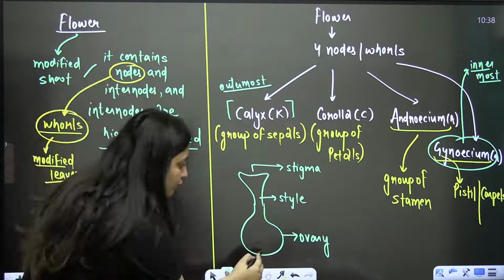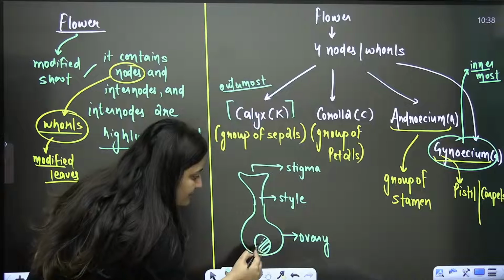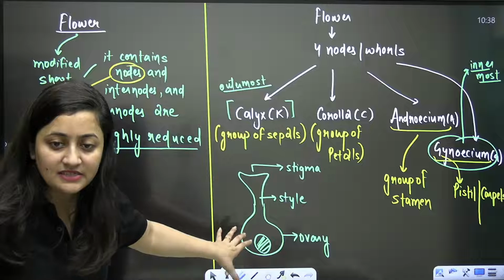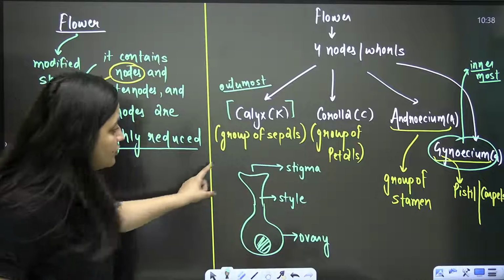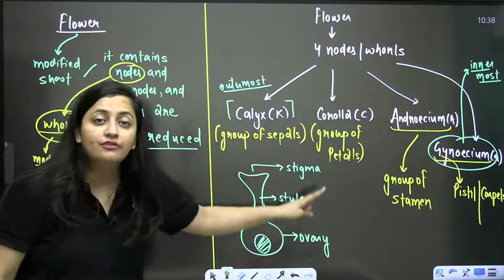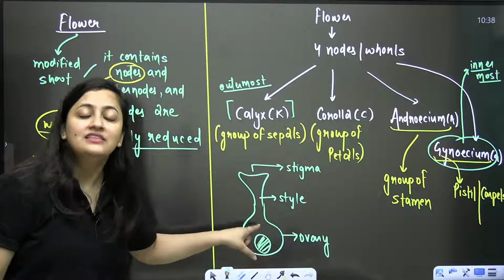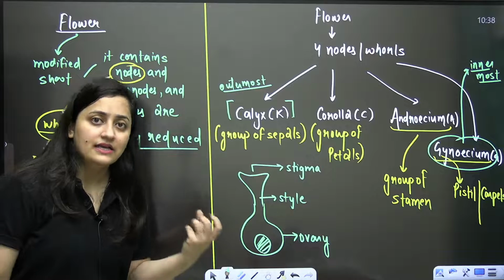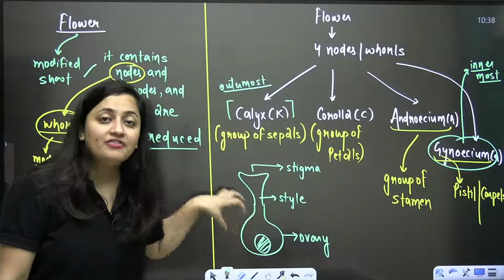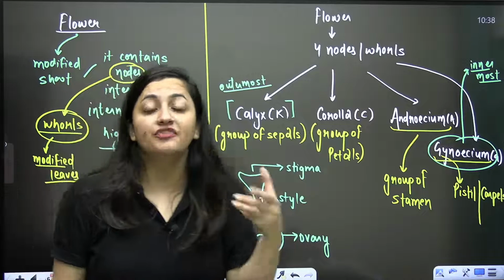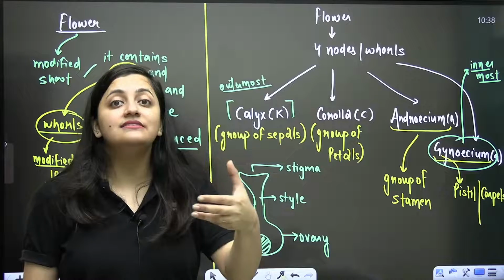And in this ovary, the ovule is present. After fertilization, this ovule will form the seed. Clear? So it is present within the ovary. That is why in the case of angiosperms, we say that the seeds are covered.